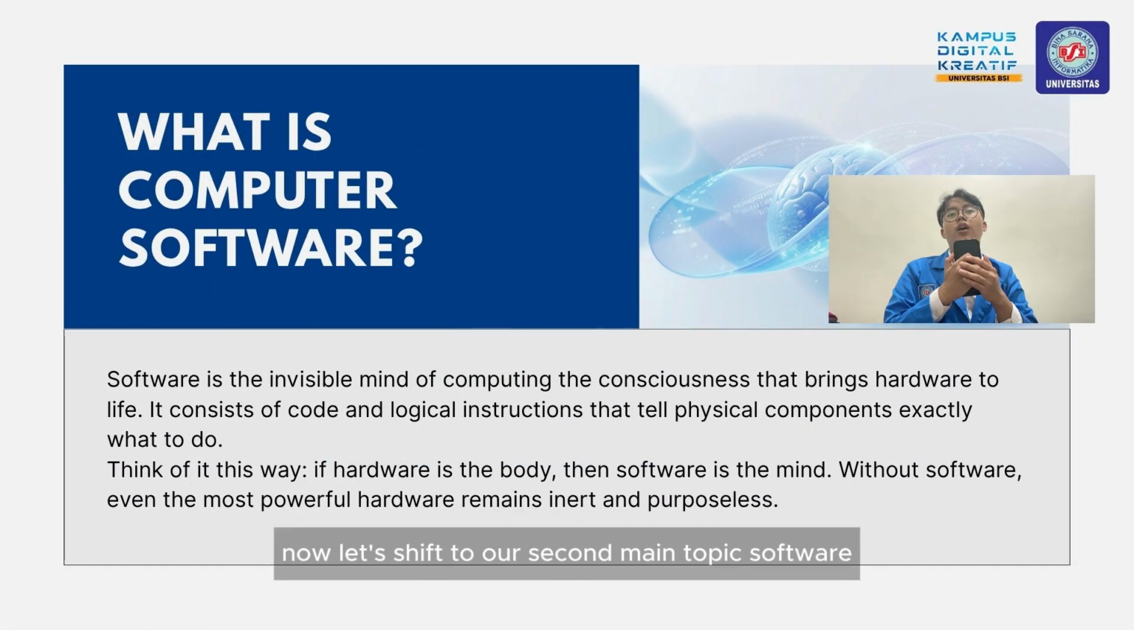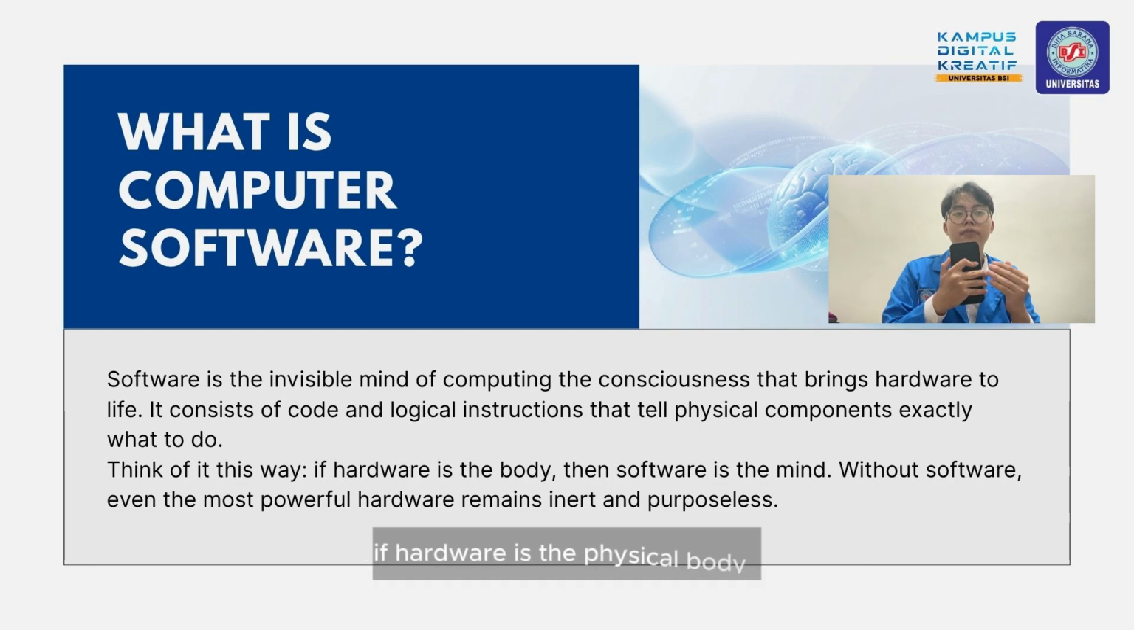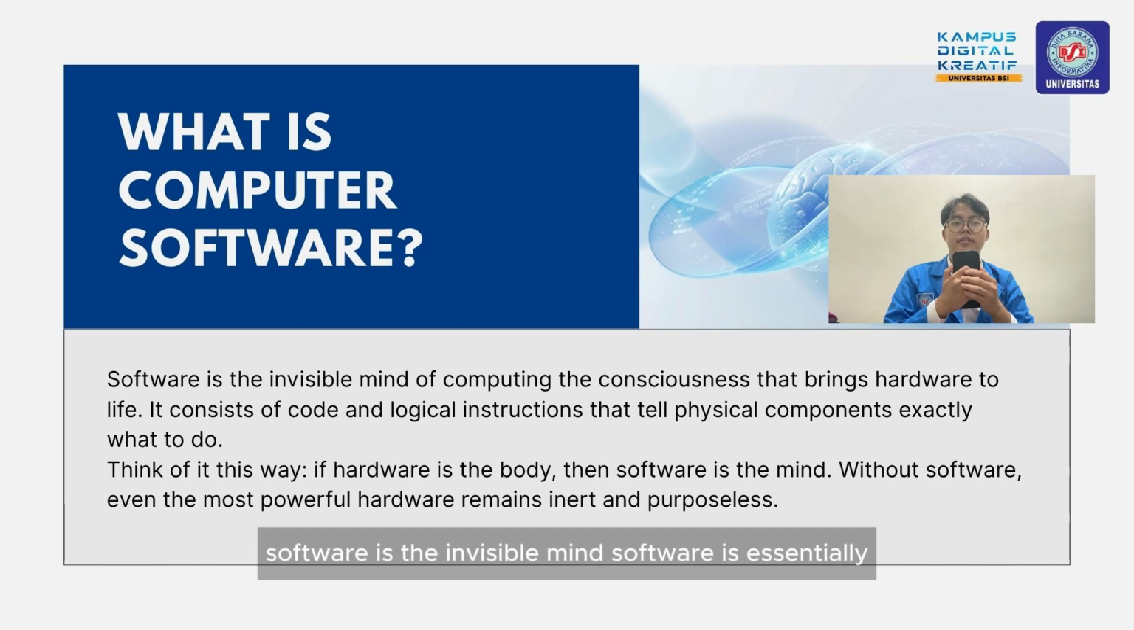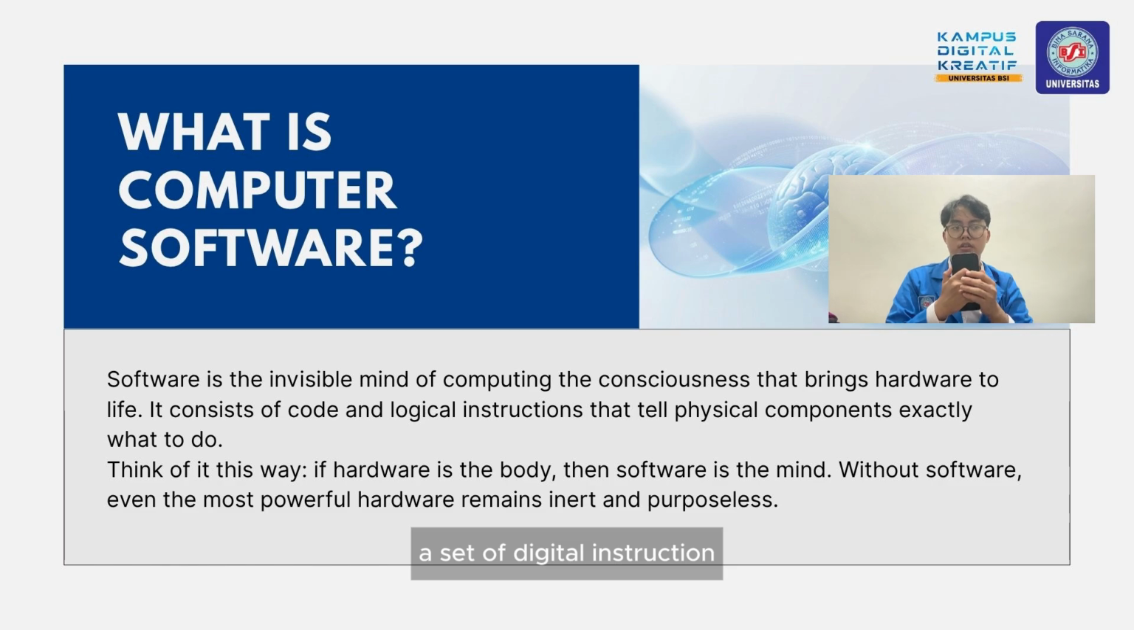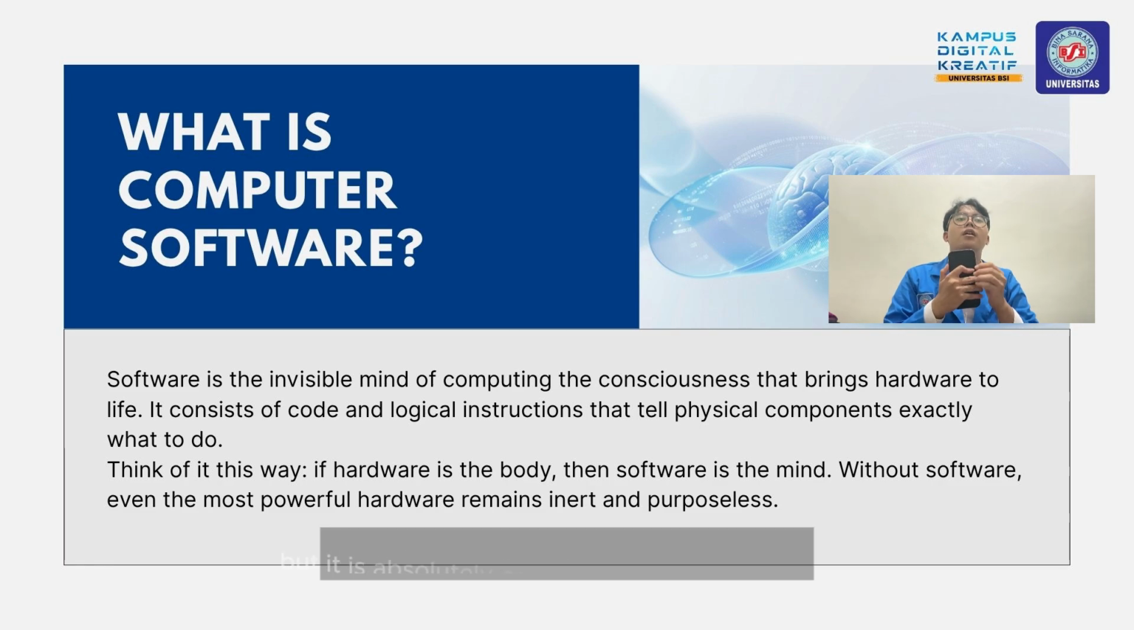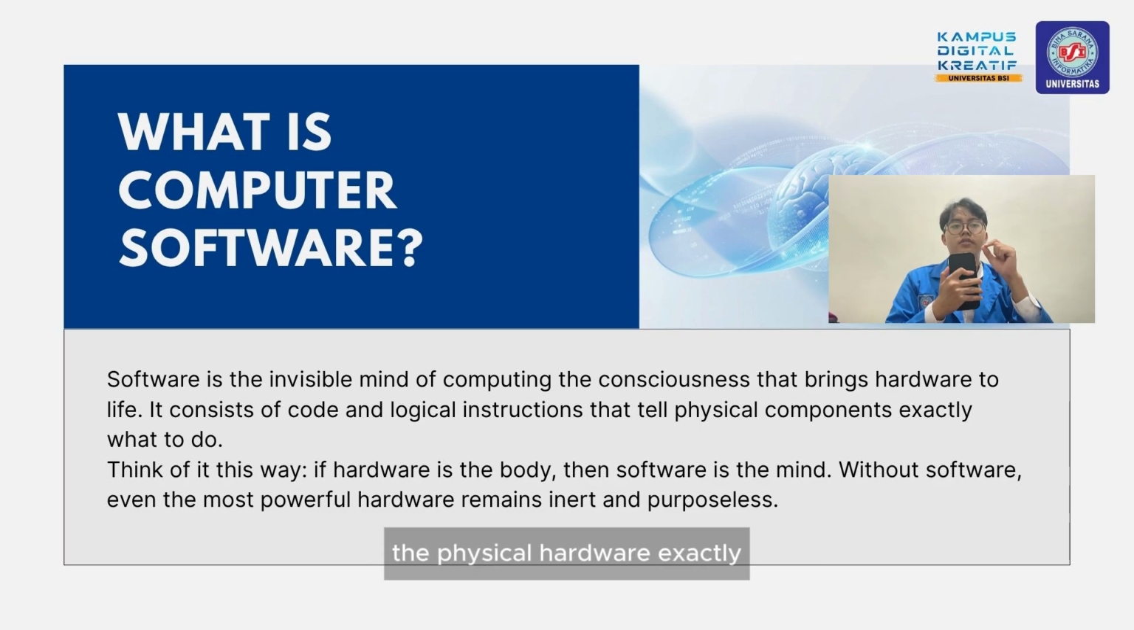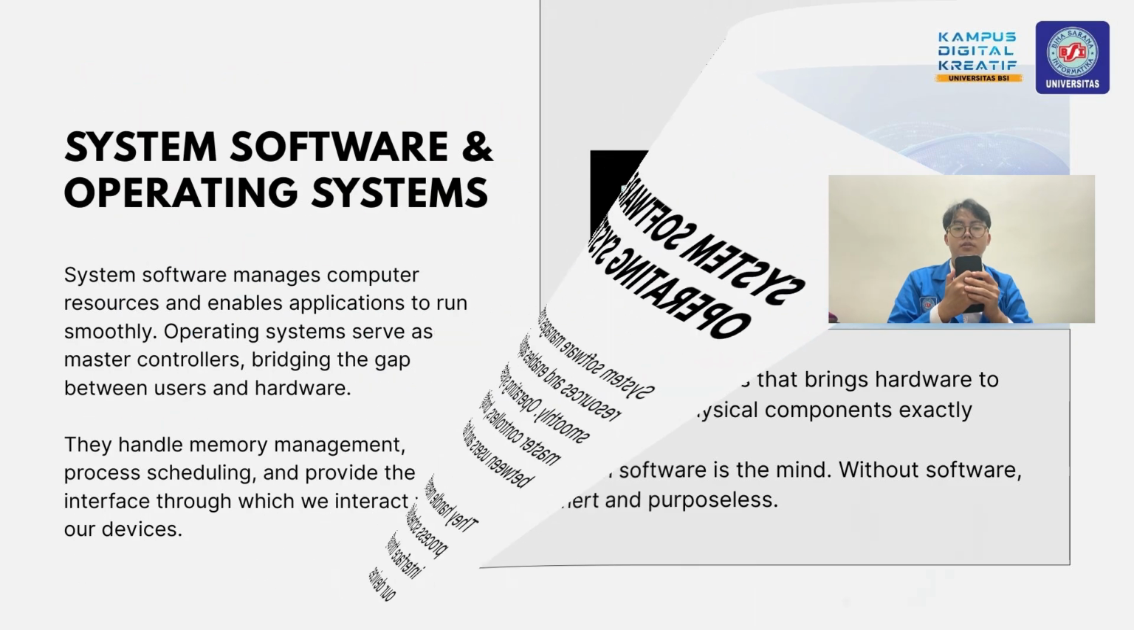Now, let's shift to our second main topic, software. If hardware is the physical body, software is the invisible mind. Software is essentially a set of digital instructions and codes written by programmers. You cannot touch it or hold it, but it is absolutely crucial because it tells the physical hardware exactly what to do and how to behave.